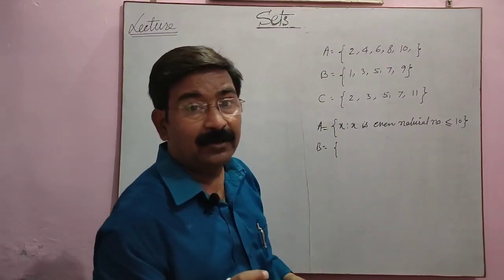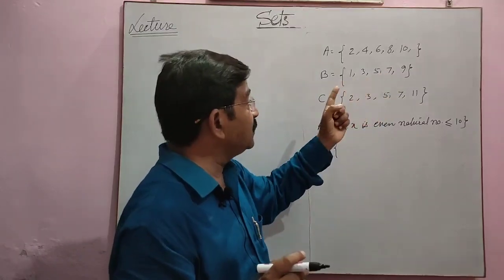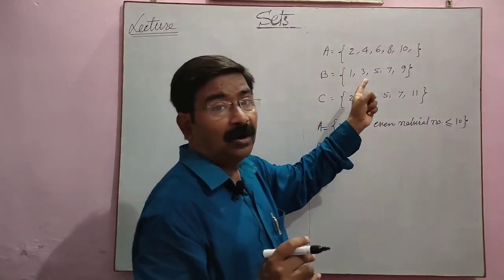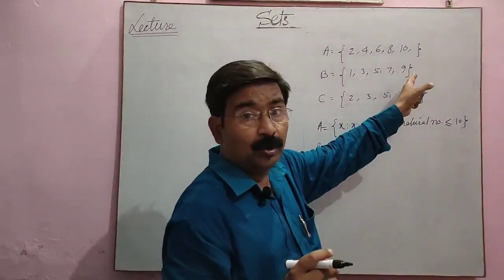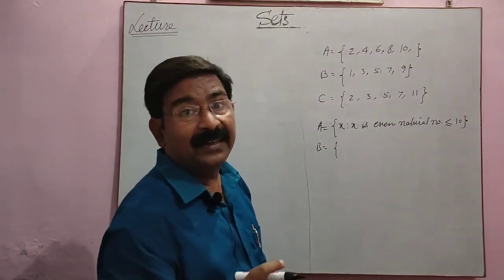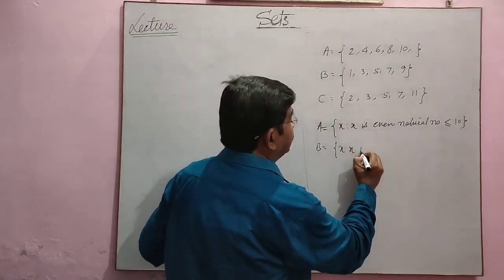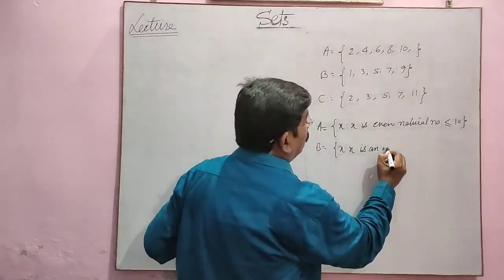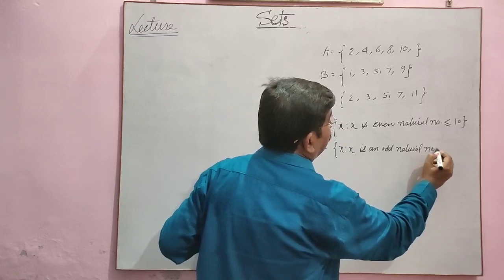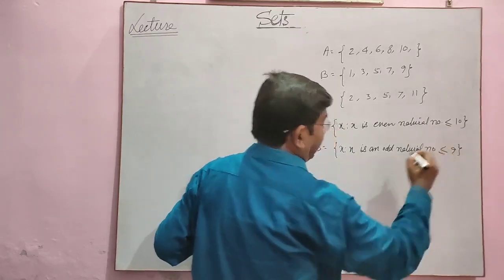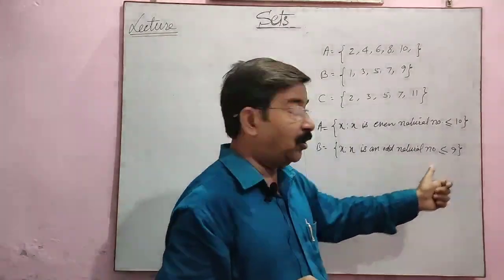Now we have to write it in set builder form. So what kind of elements are all these? All these elements are odd natural numbers, and the limit is less than or equal to 9, or less than 10. So we can write x such that x is an odd natural number less than or equal to 9, or you can say less than 10. So this is set builder form.